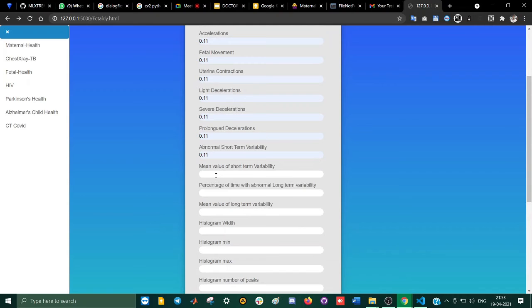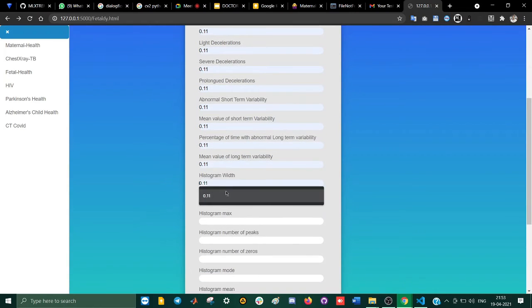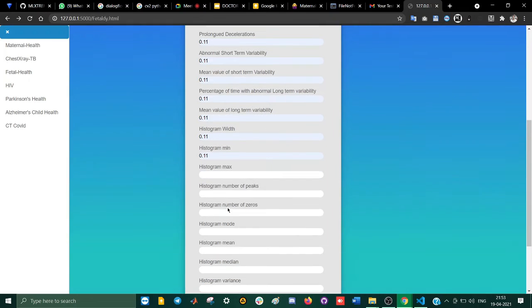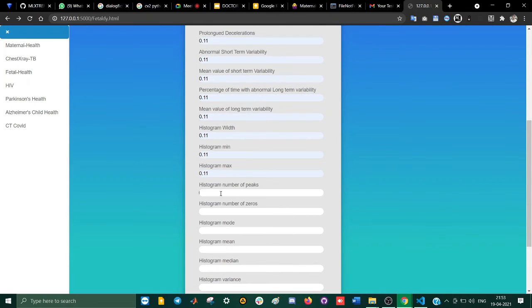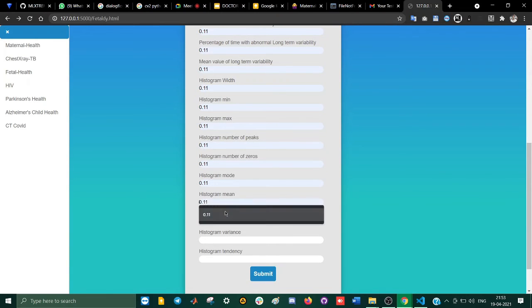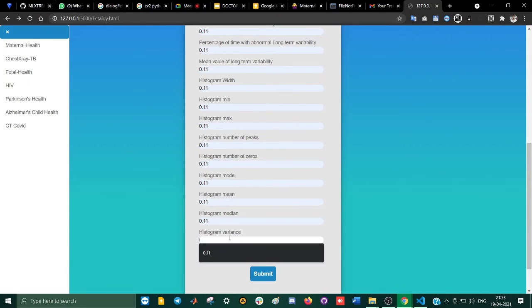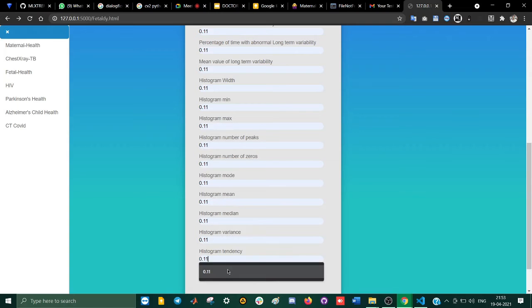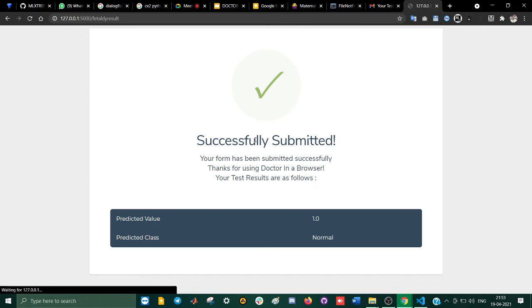If we give low values for all of these fields, then we are bound to get that the fetus is very normal and does not have any type of abnormality. Let's quickly verify that. We can submit any values here, but since this is a test demo, it predicts that the fetus is normal.